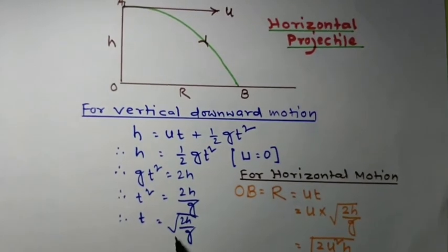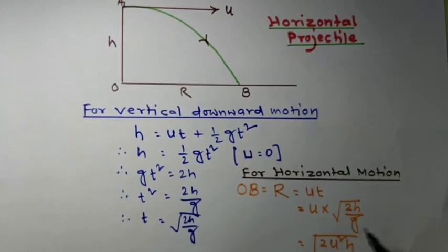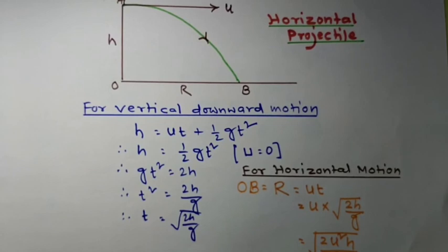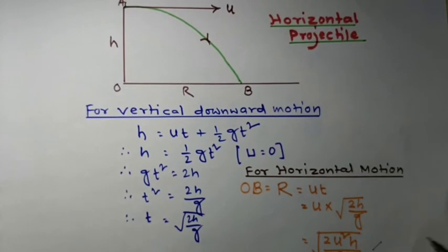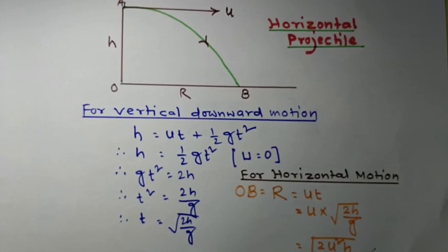Here we have calculated t as root over 2h by g. So if we take u inside the square root, it will come to root over u square 2h by g. So this is the equation of the distance between O and B, that is the horizontal range from O to B.